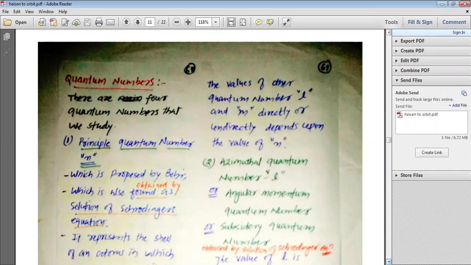Psi square actually represents the probability of finding an electron in a particular small region. The value of psi square is multiplied by the volume element, and this is how we find the probability of finding the electron in that particular region. By adding the values of psi square times the volume element over the various volumes, we get the total volume around the nucleus where the electron is likely to be found for that particular psi. And this is how we come to know about an orbital.